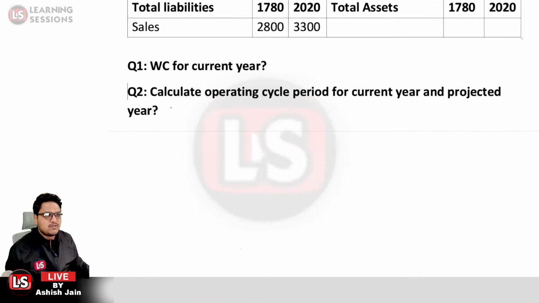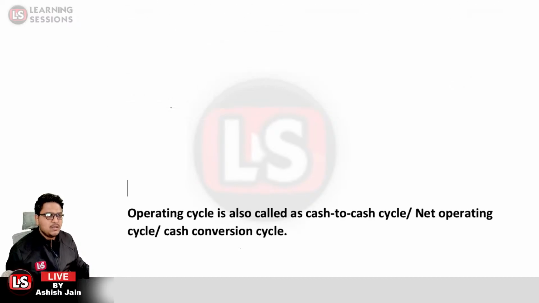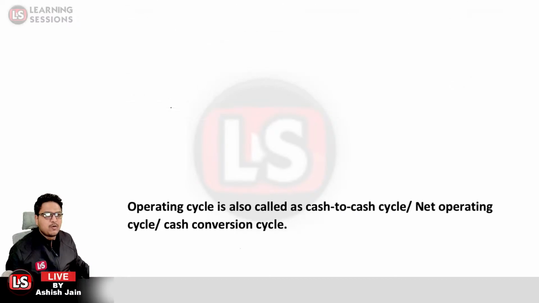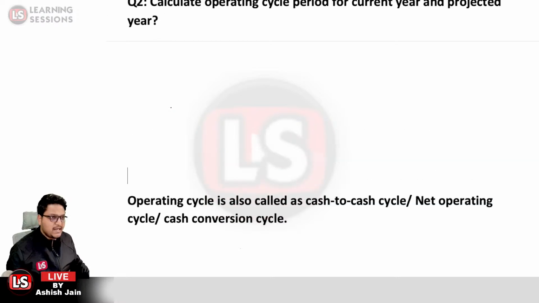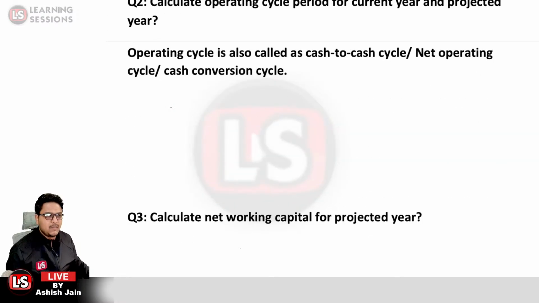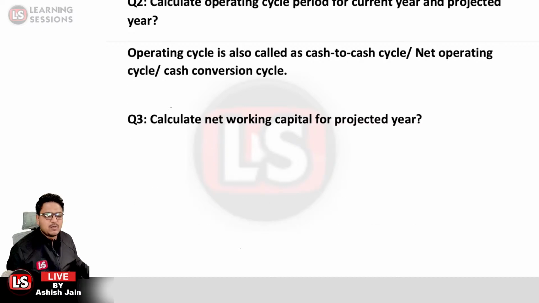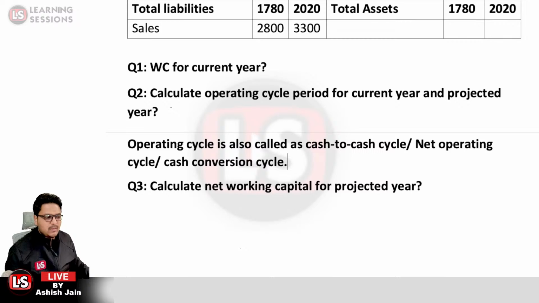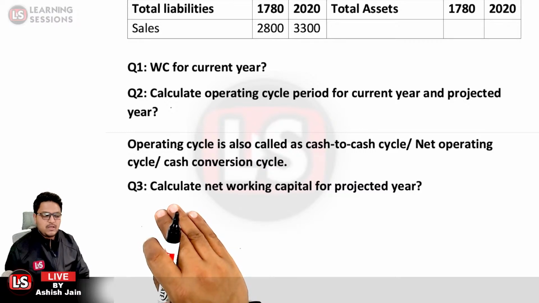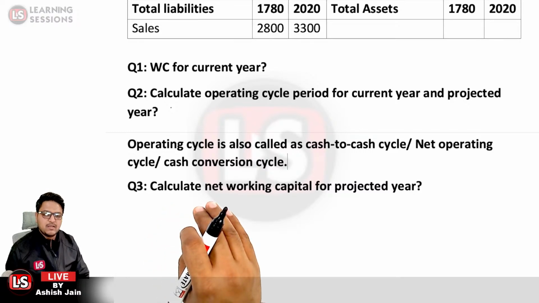Now let's move to the next question. Before that, let me tell you that the operating cycle is also called the cash to cash cycle, net operating cycle, or the cash conversion cycle. Next question: it says calculate the net working capital for the projected year. We need to calculate the net working capital for the projected year. What will be the answer?